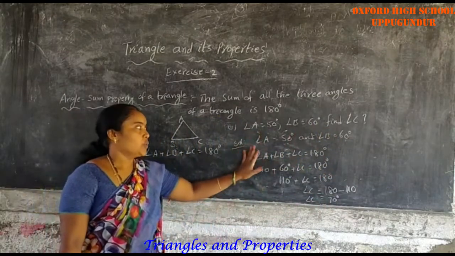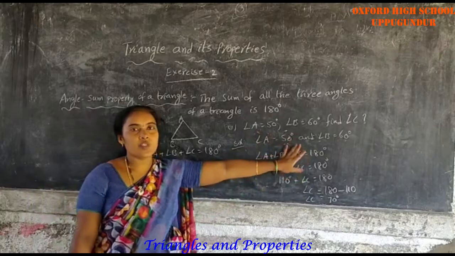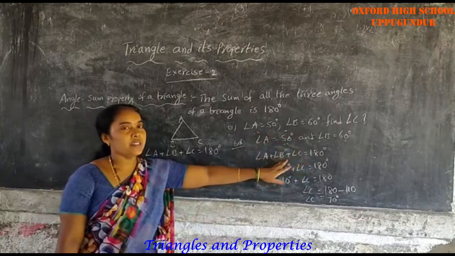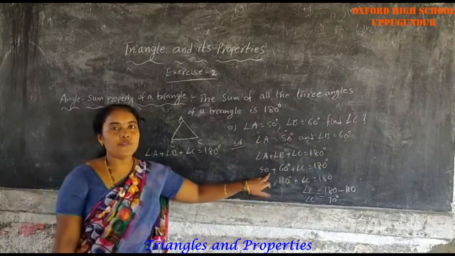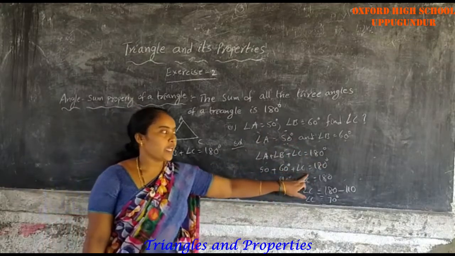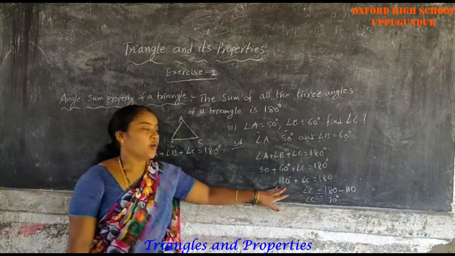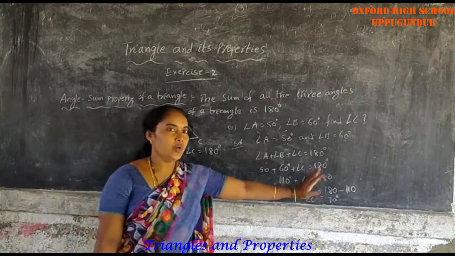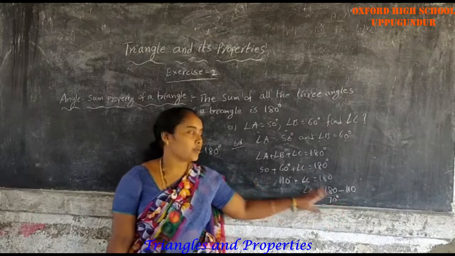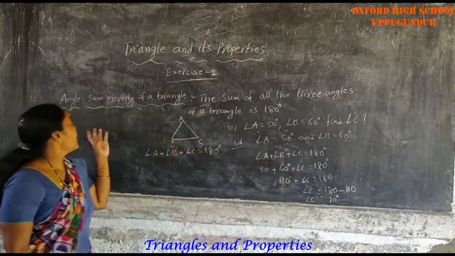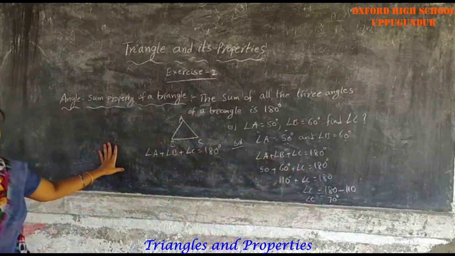Solution: first, the given angles. Angle A plus angle B plus angle C equals 180 degrees. Angle A is 50, so 50 plus 60 plus angle C equals 180. 110 plus angle C equals 180. Angle C equals 180 minus 110, which is 70 degrees. This is an example for the angle sum property of a triangle.